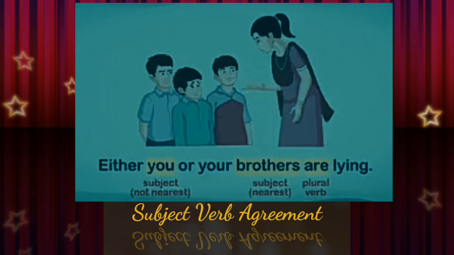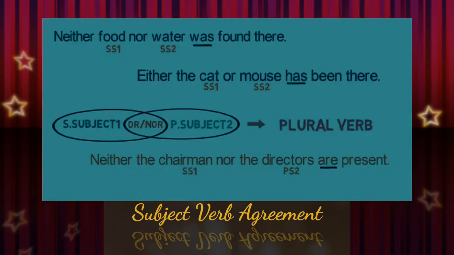In this sentence, the subject which is nearest to the verb is brothers. Brothers is plural, and that's why the plural verb form are is used in this sentence. Now look at the examples that follow. Neither food nor water was found there. Water, singular. Water is the subject which is nearest to the verb. It's singular, and that's why was is used. Either the cat or mouse has been there.